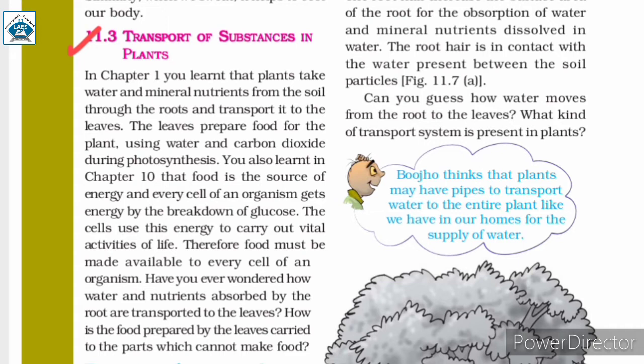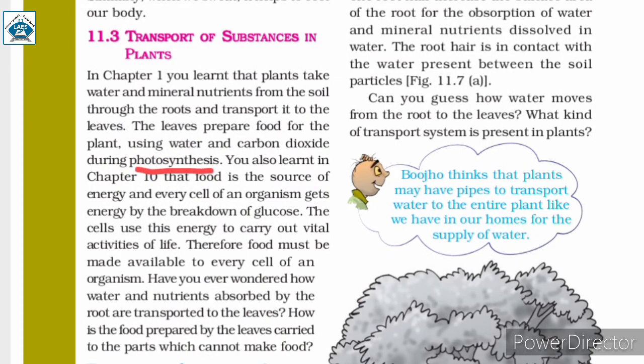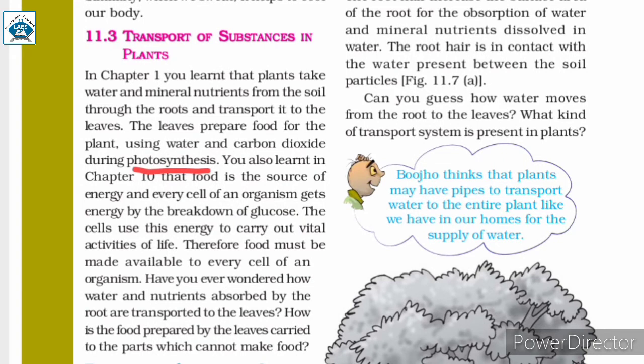Have you ever wondered how water and nutrients absorbed by the root are transported to the leaves? How is the food prepared by the leaves carried to the parts which cannot make food? We have discussed the process of photosynthesis. During photosynthesis, leaves prepare food for the plant using water, carbon dioxide, and chlorophyll in the presence of sunlight. The roots of plants take water and mineral nutrients from the soil, and these are transported to the leaves.